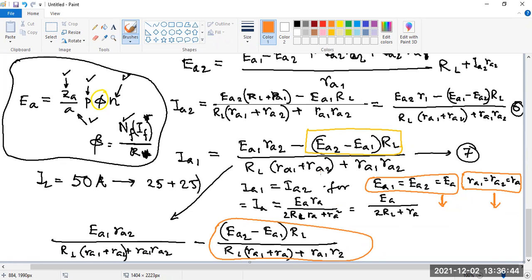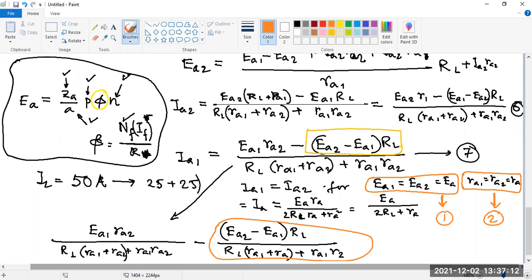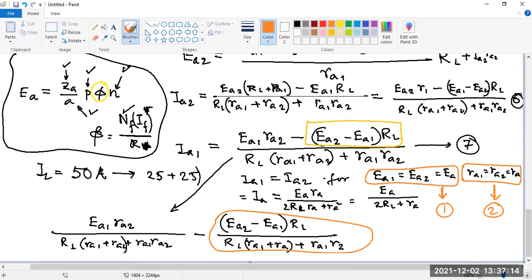But suppose the voltages are the same but the resistances are not the same, then what will be the problem? Got my point? The voltages are the same, but the resistances are not the same. Then what kind of problem will there be? Anyone? One will be discharged more, the one with greater voltage.